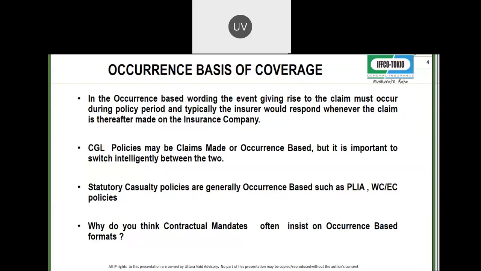So you would say, why would we all do claims made wording? Why not occurrence based wording? It is so simple. All I have to show is that the event occurred during the time when it was in force. Please remember, for the wording, most insurance companies will charge high premiums, keep the books open for longer, at least until the Limitation Act. So as a norm, the insurers keep their books open for 3 years because they never know when a claim is going to be made.